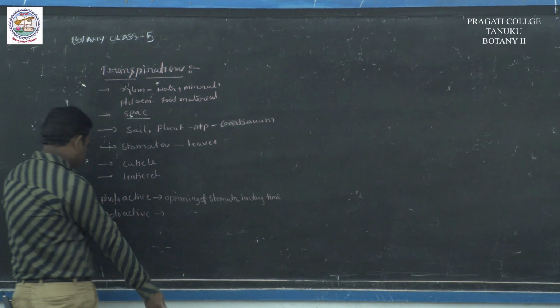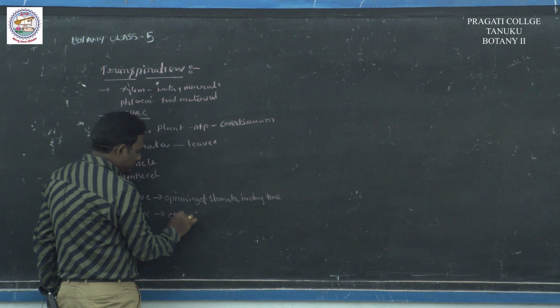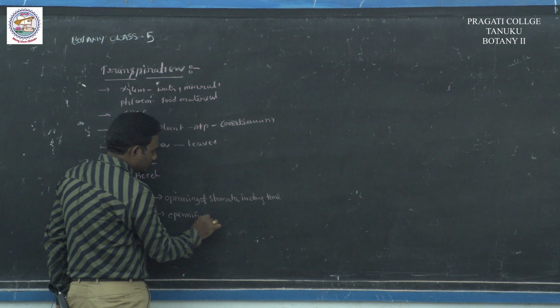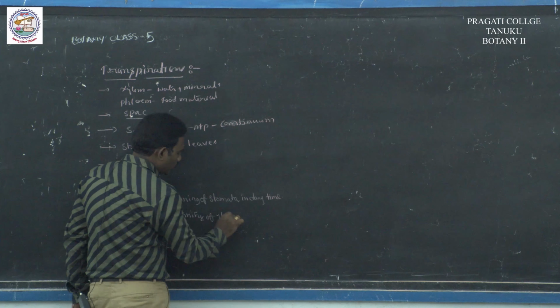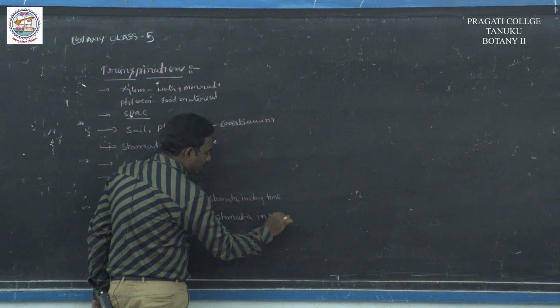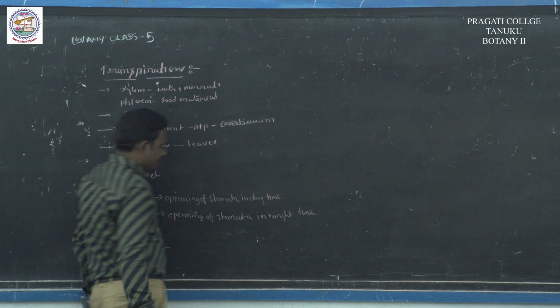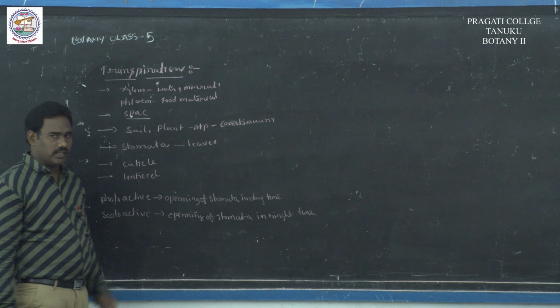Scotoactive stomata: opening of stomata in night time is called scotoactive stomata.